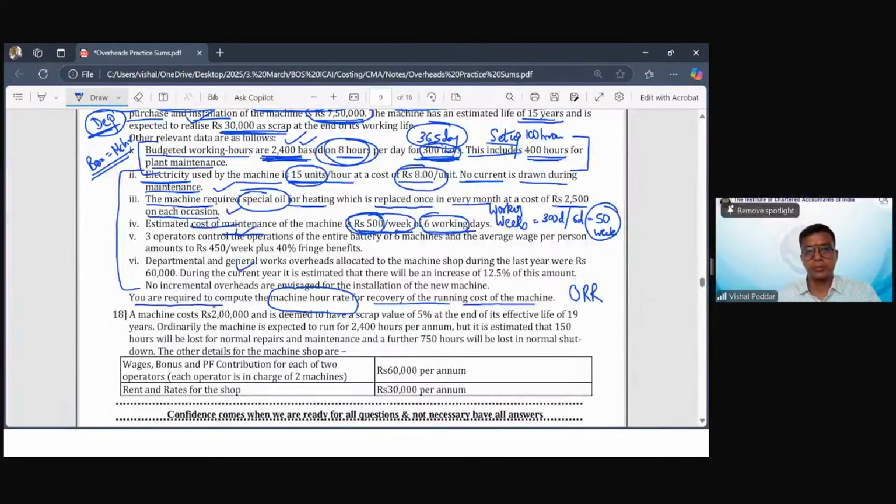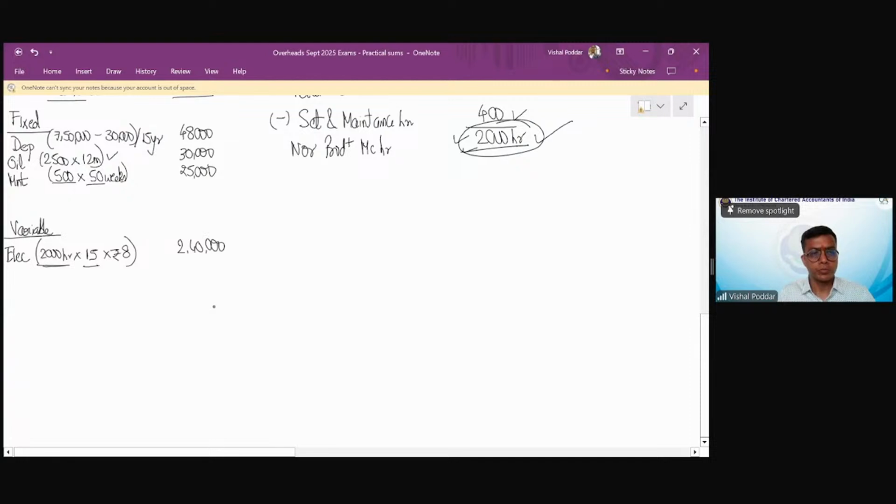Then next, 3 operators control the operation of the entire battery of 6 machines. तो सारे 6 machines को चलाने के लिए you require 3 operators. Now the wage rate given is on an average per worker. How much you give? 450 per week, plus 40% is the perquisites that you are giving, which is the fringe benefits. So now see, operator wages is generally considered as variable. So I'm putting it here.